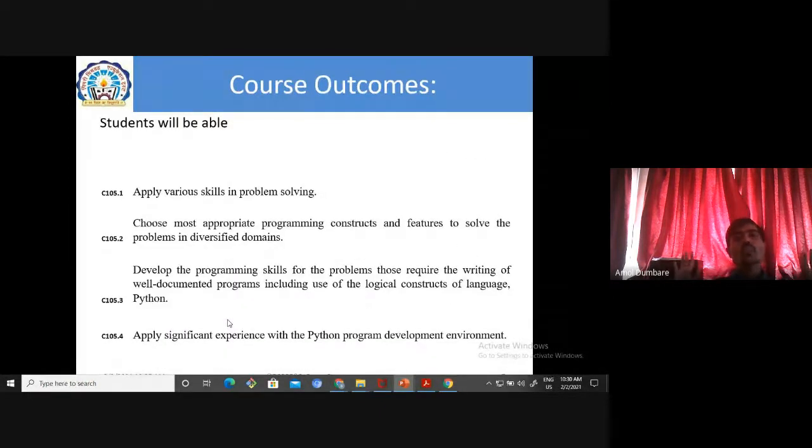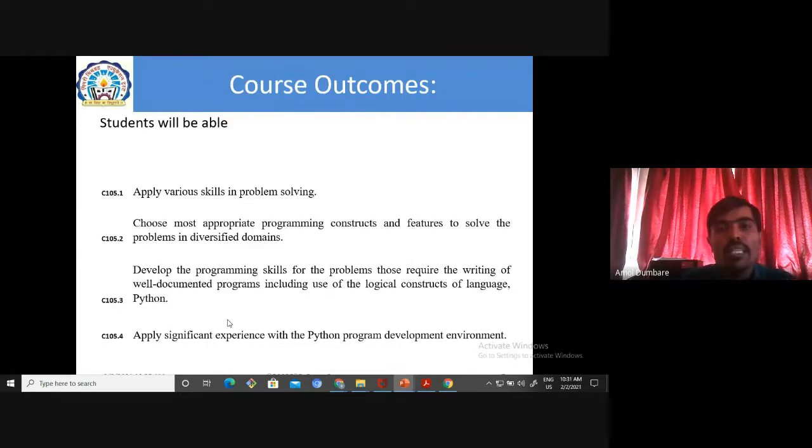Now the course objectives we have covered. Now course outcomes. I have designed 4 course outcomes for this subject. Getting? How many course outcomes have I designed? 4. So the first outcome is: students will be able to apply various skills in problem solving. This is my first course outcome. Getting? What does outcome mean?